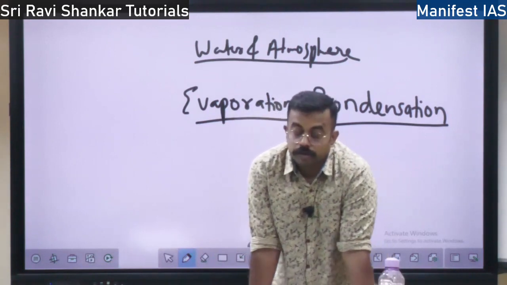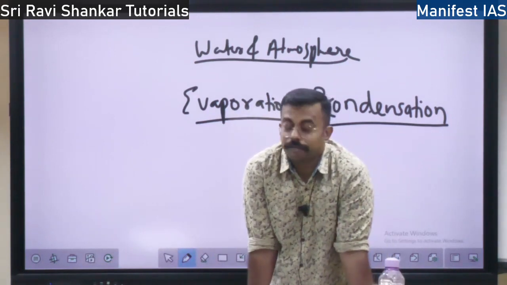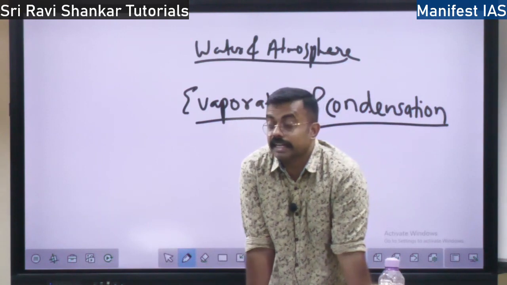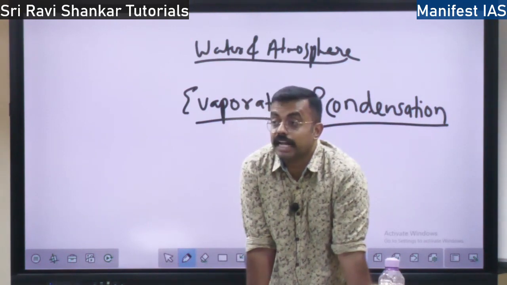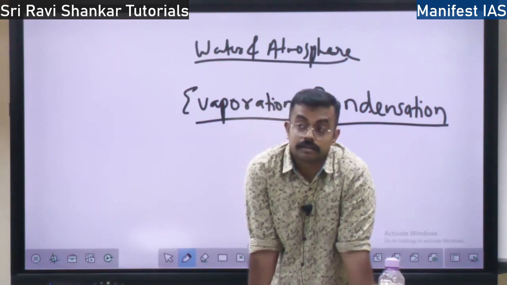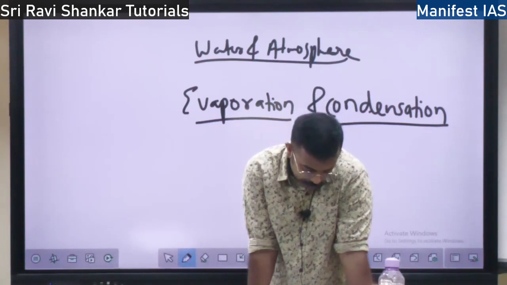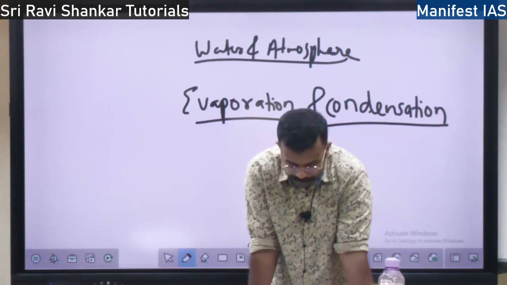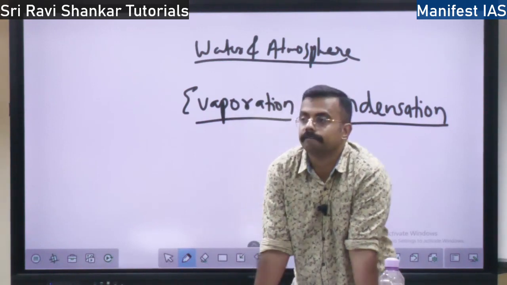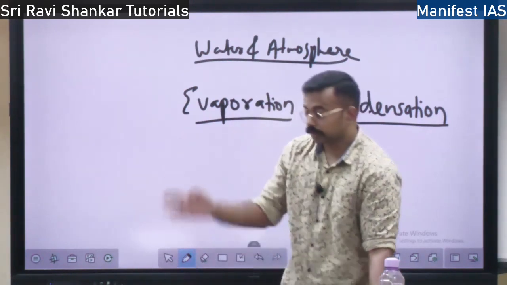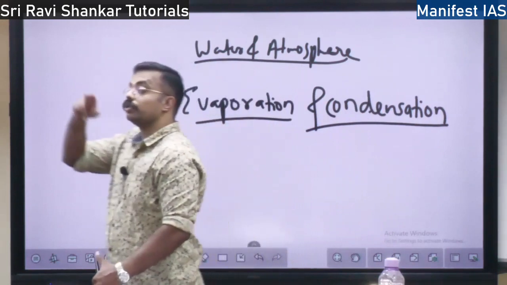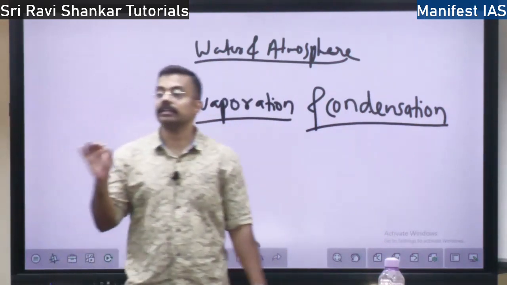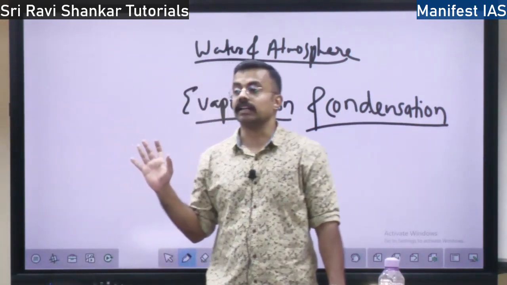Liquid to gaseous state directly is evaporation. Gaseous to liquid is called condensation.